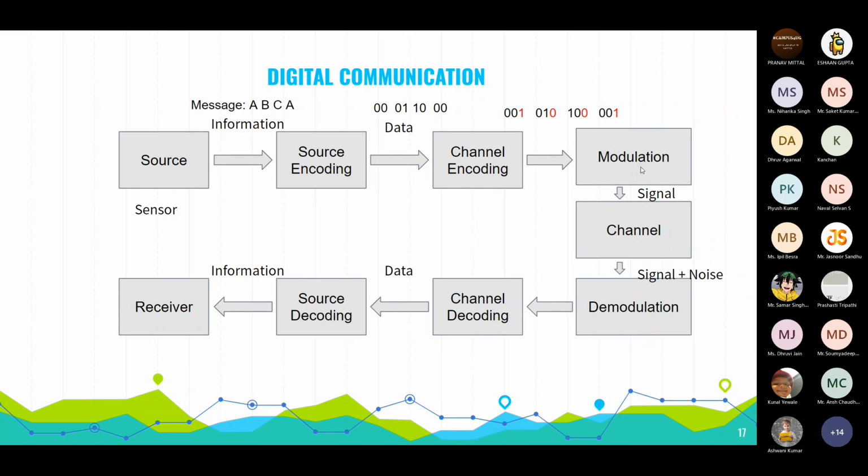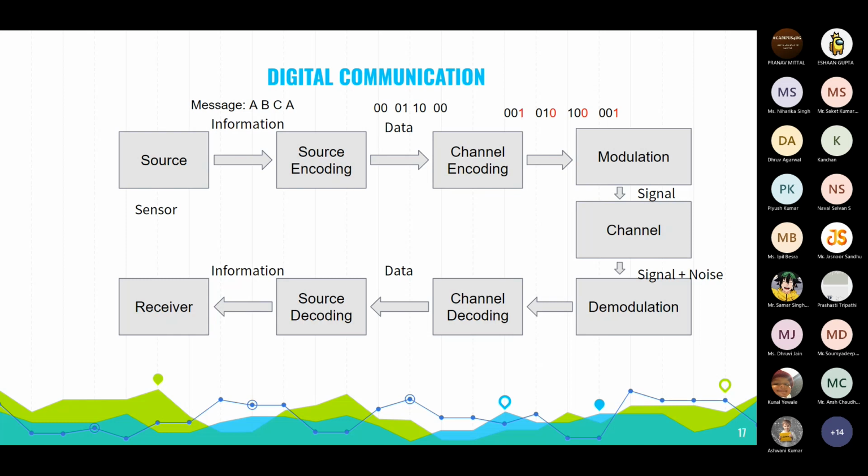Now this data is sent as a signal through the channel to the demodulation part. Here this signal is attached with some noise. This noise is removed in the demodulation and checked, and when it goes into channel decoding, the data is checked for any loss. Like if you got the same data 001, 10, 010, and 111, 001, it's fine.